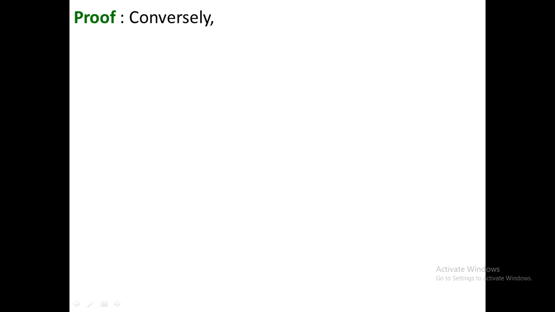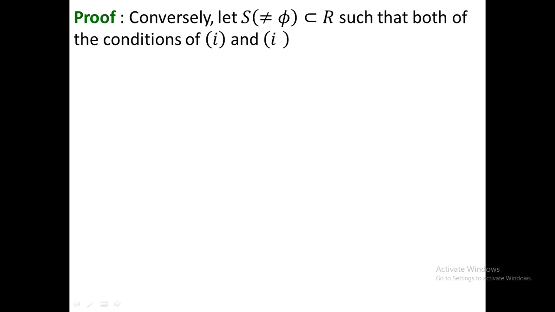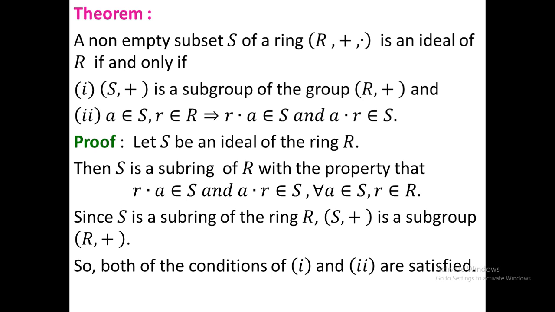Now we consider S to be a non-empty subset such that S satisfies both of the conditions 1 and 2. What was condition 1? Condition 1 was that (S, +) is a subgroup of (R, +), and condition 2 was that a·r implies that a belongs to S; that is, you take one element from the subring and another element from the ring, and then you multiply a and r.